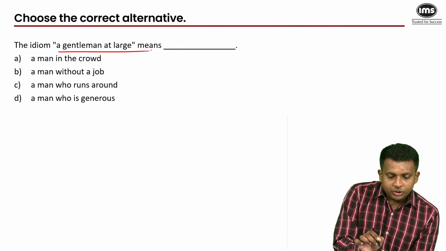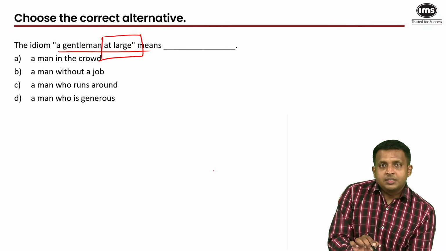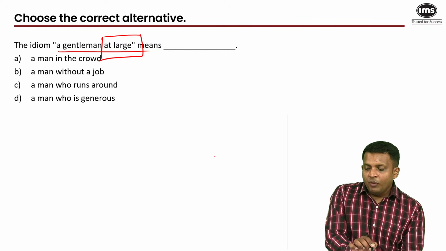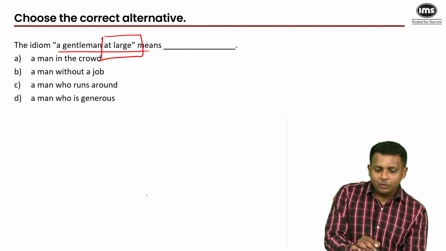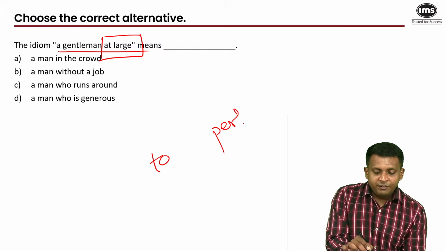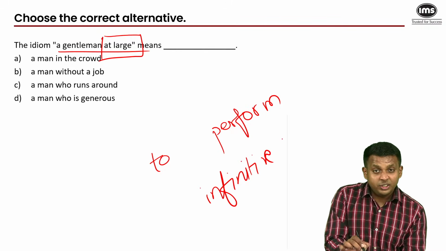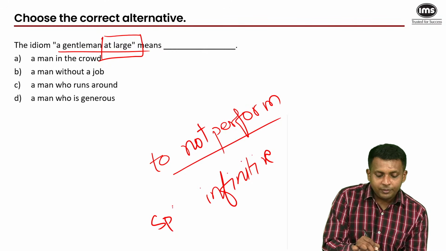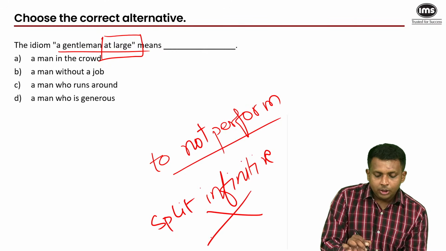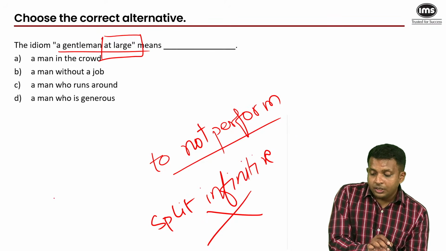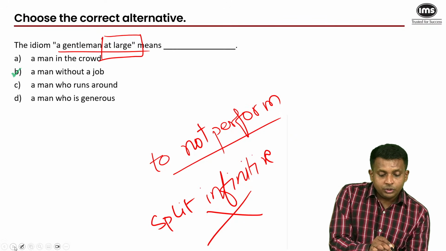A gentleman at large. At large. Someone who's not confined to a particular place. Someone who can, what is split infinitive? So to perform is the infinitive, right? To plus verb is called an infinitive. Verb plus ing is called a gerund. And if you put something between the two words, to and the verb, it becomes a split infinitive. And this is not okay. So a gentleman at large is a man without a job, right?